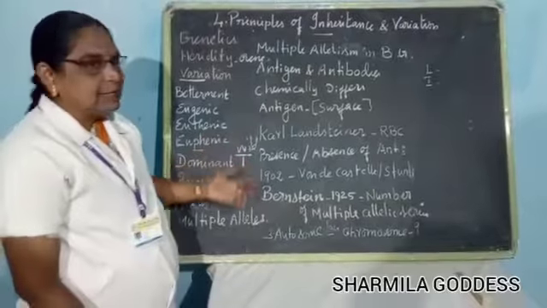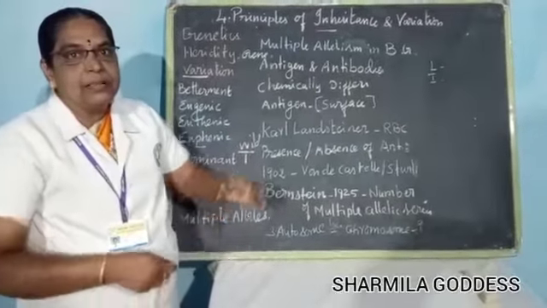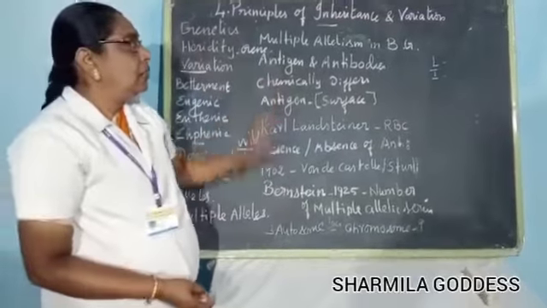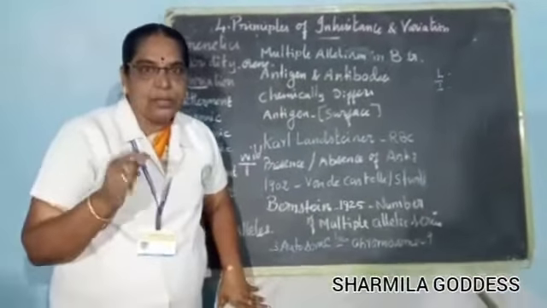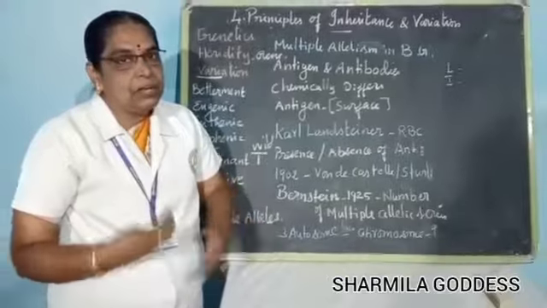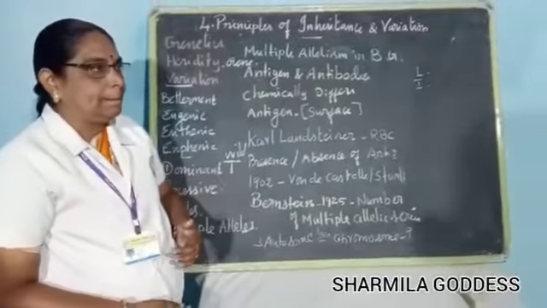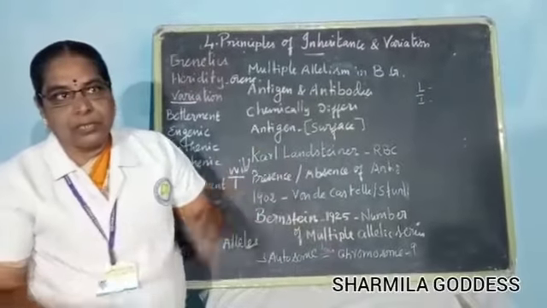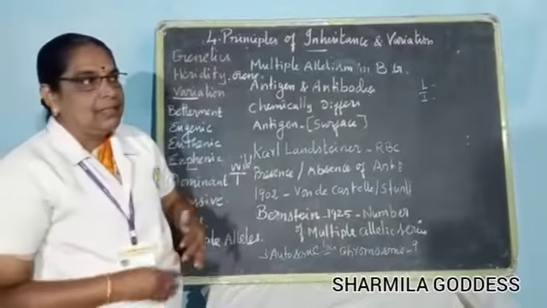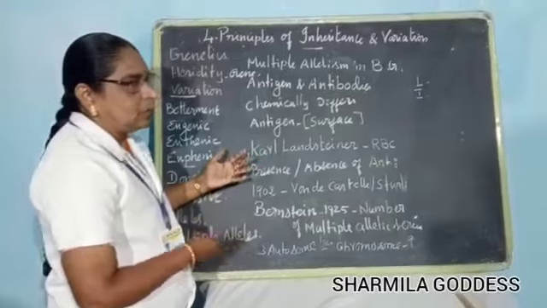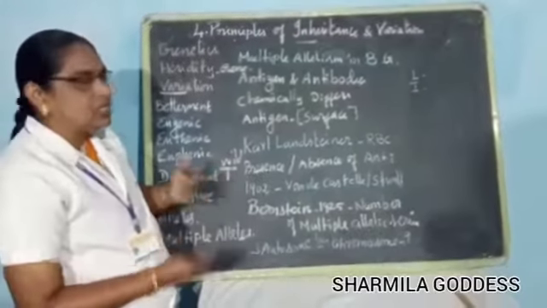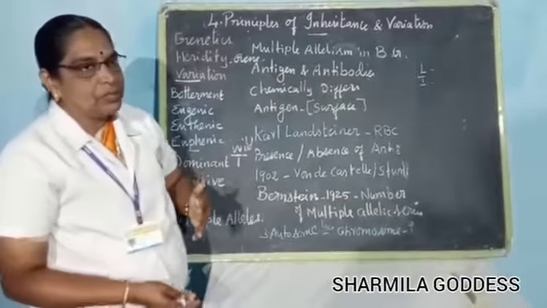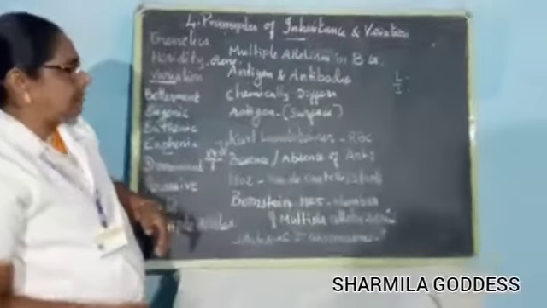In this lesson we are going to see multiple allelism in blood group. That is a very good example for multiple allelism: the inheritance of blood group in human beings. Then the sex determination in human beings, birds and insects. Then some abnormal sexual disorders, genetic disorders, and other topics will be seen in this lesson.